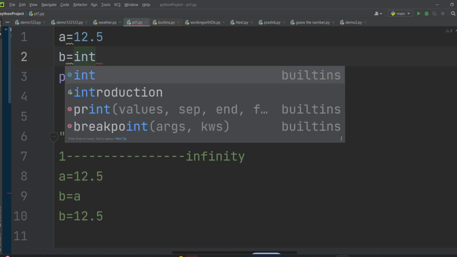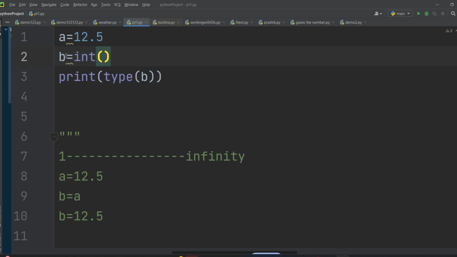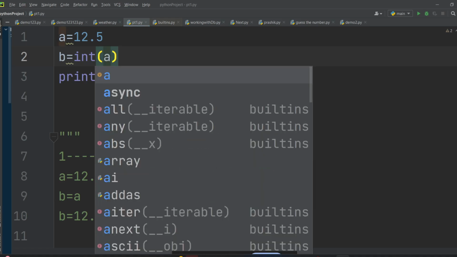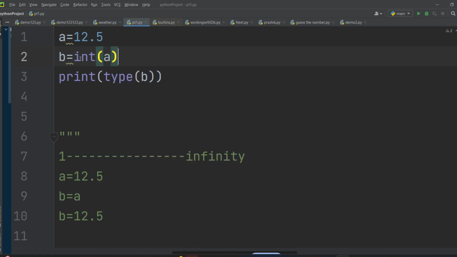So what I will write? I will write integer. How to convert it? I will write integer and open parenthesis. Okay, so this is the parenthesis. I have written integer parenthesis and inside this I will pass a. Whatever you put inside this integer will get converted into an integer. Are you getting this? It will not be 12.5, it will be 12 because you have wrapped this a with the help of integer. Now this integer will convert this a into an integer type.